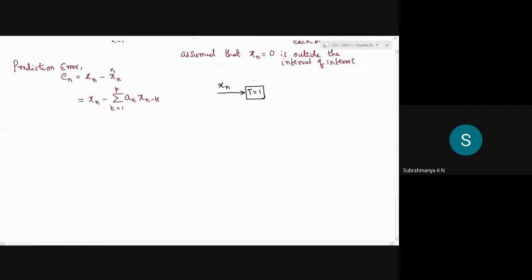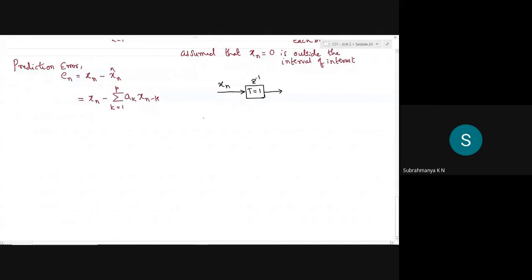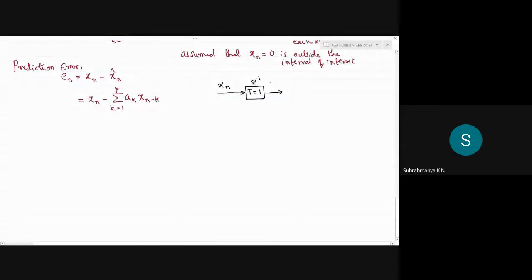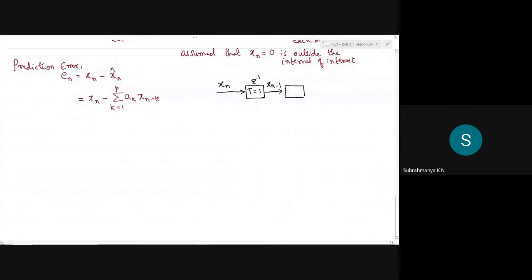So this is Z inverse, saying there is a delay of 1 unit. Then I'll have xn minus 1, the previous sample, and this is again fed to another delay block of 1 unit delay, and so on.